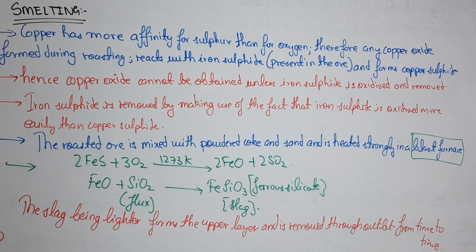The ferrous oxide, that means this FeO, further combines with the silica SiO2, which is acting as a flux, to form a fusible slag, ferrous silicate FeSiO3. Now the important thing about this slag is that it is always lighter. So being lighter, it forms the upper layer and is removed through the outlet from time to time.